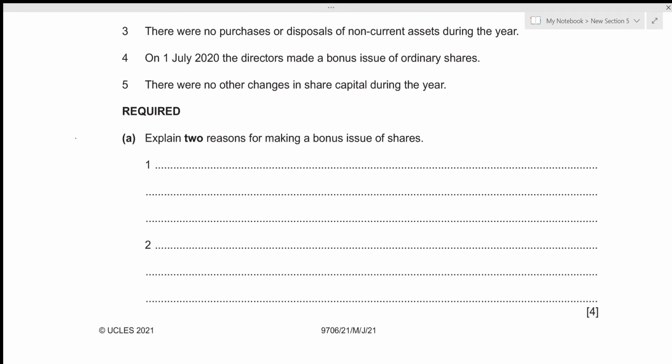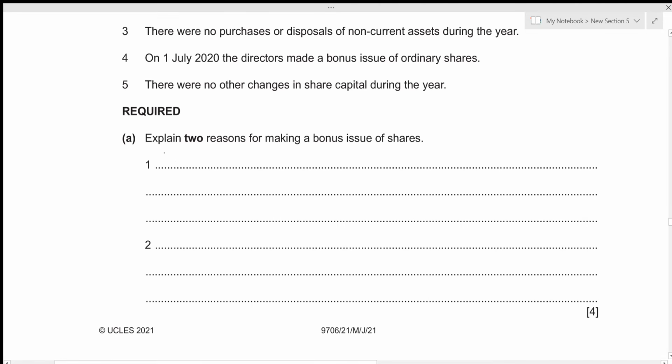So bonus issue is a type of return on shareholders' investment because shareholder, while investing in a business, expects a certain kind of return, maybe cash dividend or a bonus issue, right? So the first reason would be to provide return on shareholders' investment, and the second reason would be to bring the share capital in line with the current net asset value of the company. So the net asset value of the company means the difference between the total assets and the total liabilities. So we need to equalize our share capital with that of the net asset value. All right, let's write those reasons down.